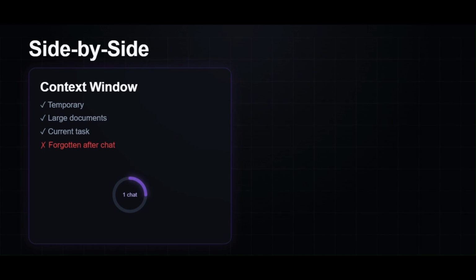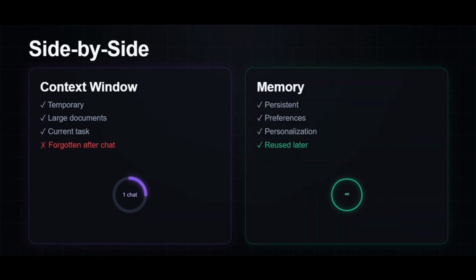Now compare them directly. Context window: temporary, perfect for reading long PDFs, solving coding problems, or understanding everything happening right now. But once the conversation ends, it's gone. Memory: persistent, built for preferences, personalization, and information you want the AI to reuse later. It isn't meant to store entire books or giant documents.